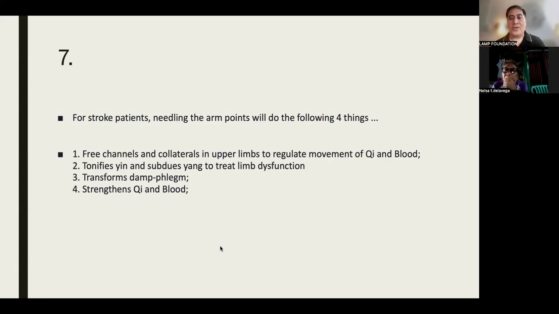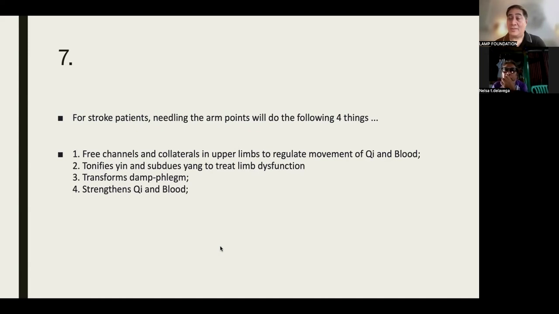Because when you have affected your upper limb, for example, it becomes stiff. So we try to subdue the yang and then tonify the yin. And then we transform damp phlegm. So that means you need to understand how these points work, because it's easy.